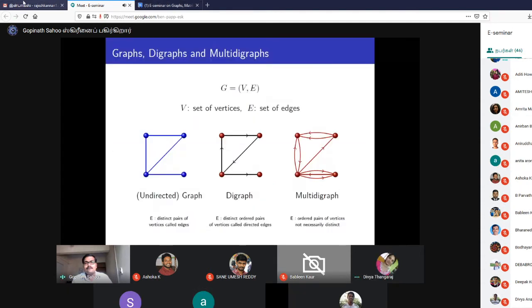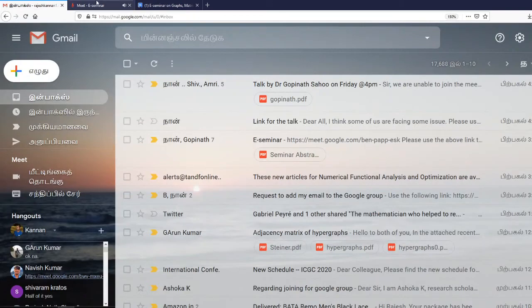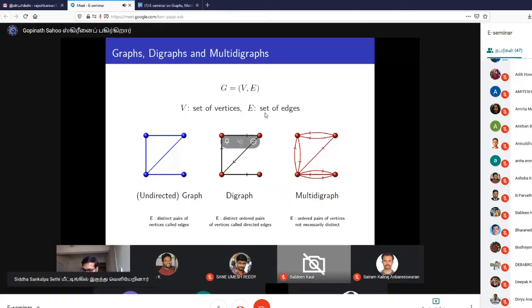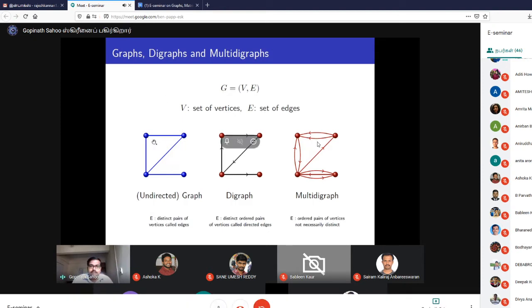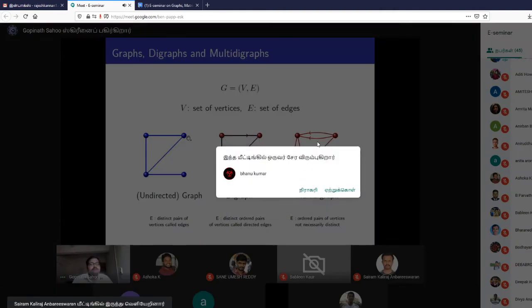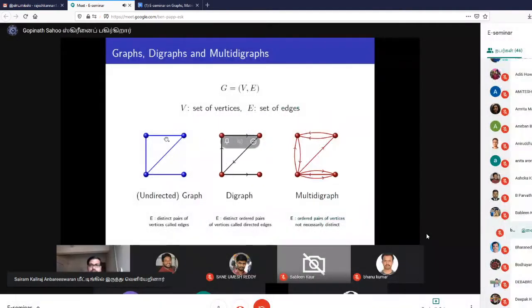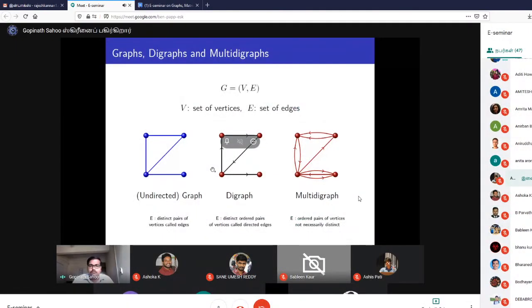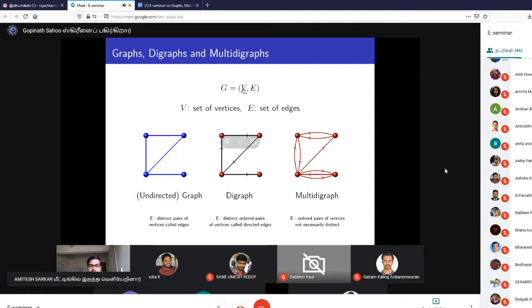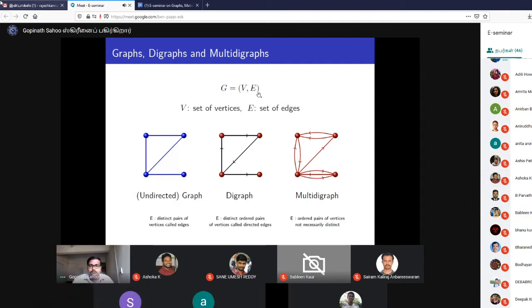So a graph is a mathematical structure to model pairwise relationships between objects. The objects we represent as nodes, and the relationships we represent as edges, directed edges, and so on. Basically, a graph is an ordered pair consisting of a set of vertices and a set of edges.